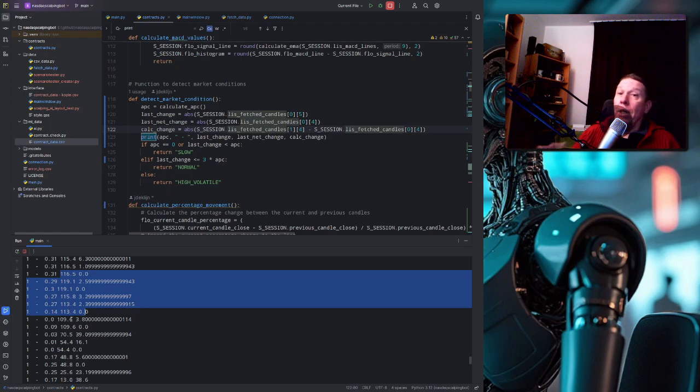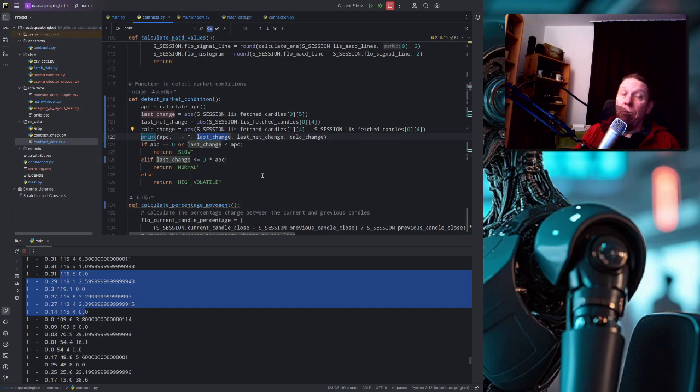So we wait a couple of days, maybe till the weekend, maybe earlier. That average percentage change, the APC, together with the loss change, I don't know if this is really effective.